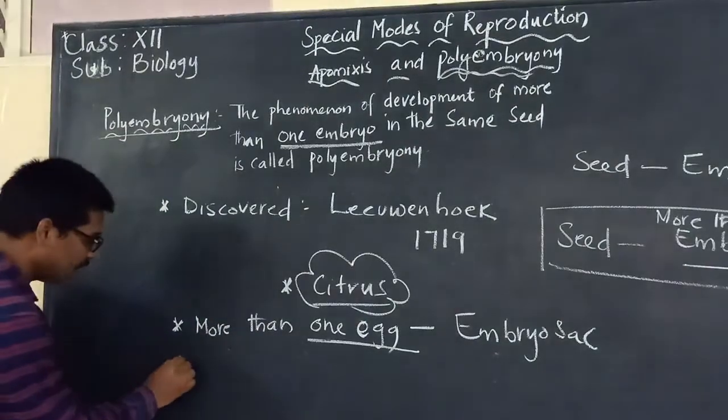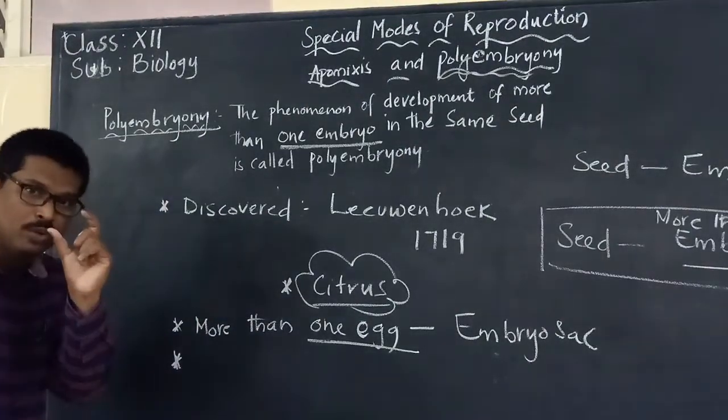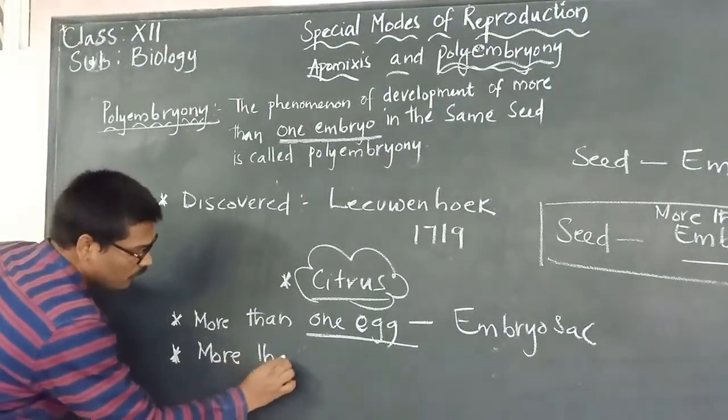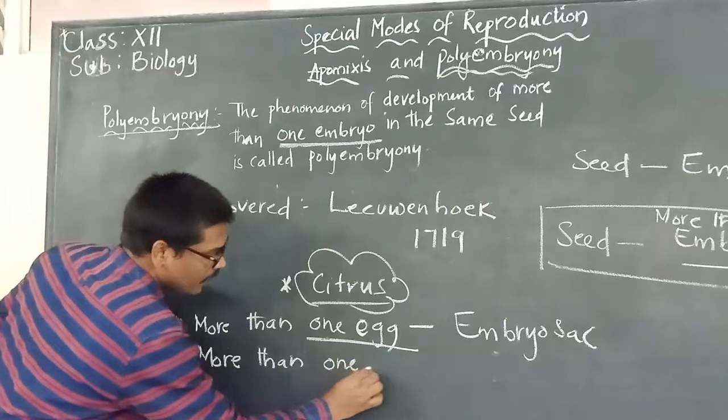Another reason is that each ovule may contain more than one embryo sac.